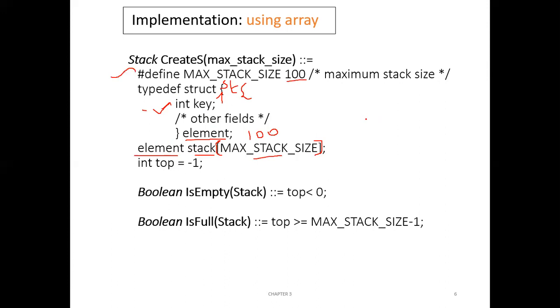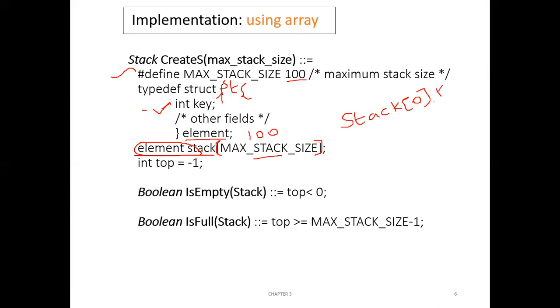If I say int a[100], it means a is an array of 100 elements of type integer. Similarly, this is stack[100], where stack is an array of 100 elements, where each element is of type element. What is element? Each element should have a key. So there will be stack[0].key, stack[1].key, stack[2].key, like that. It will go on up to stack[MAX_STACK_SIZE-1].key.